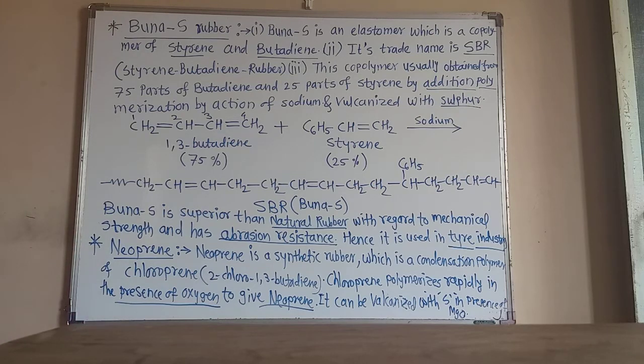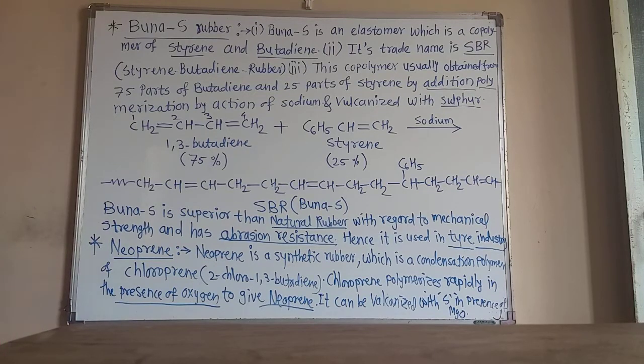Only an addition reaction is there, by the action of sodium. Sodium is required, and after that it can be vulcanized with sulfur, and the crisscross linking of sulfur makes a network-like structure of the polymer. So it can be vulcanized with sulfur later.